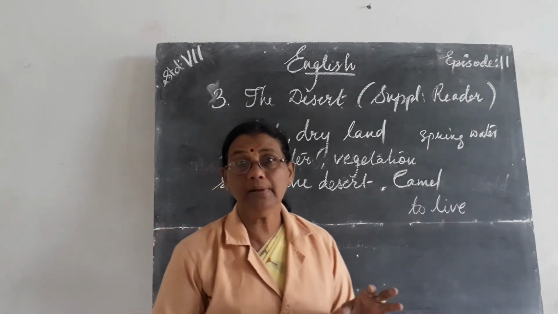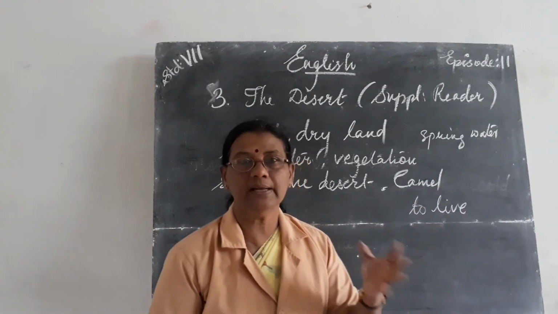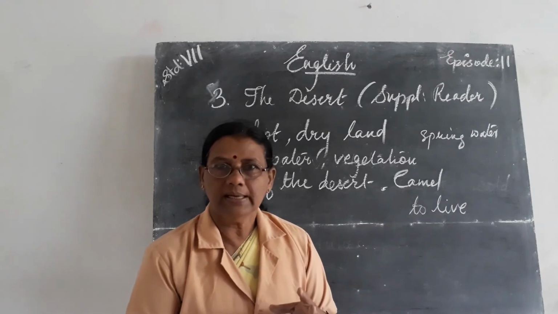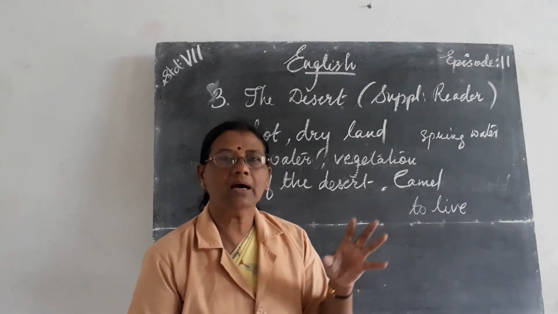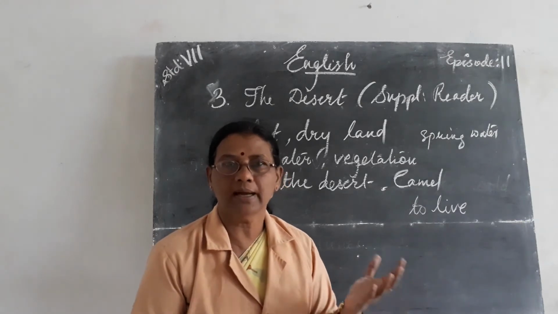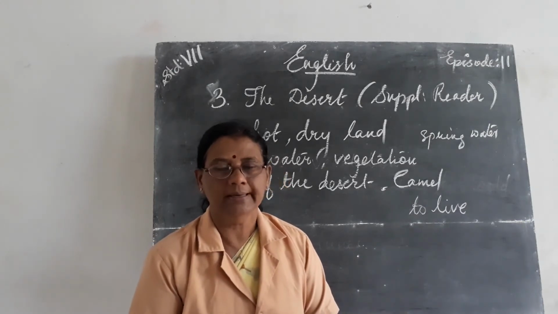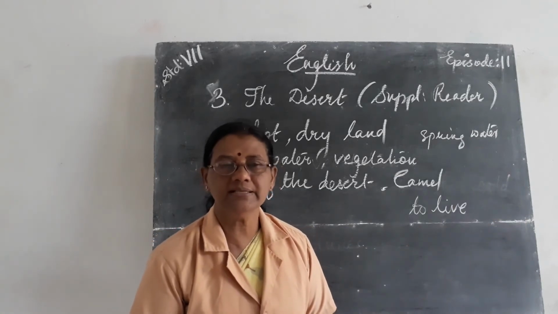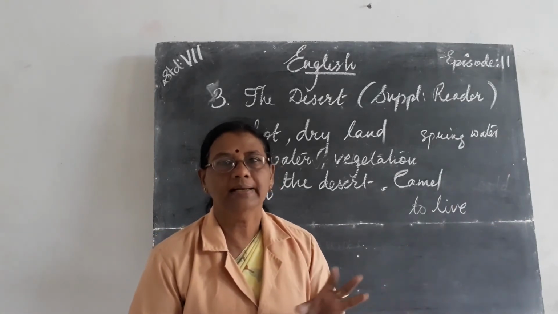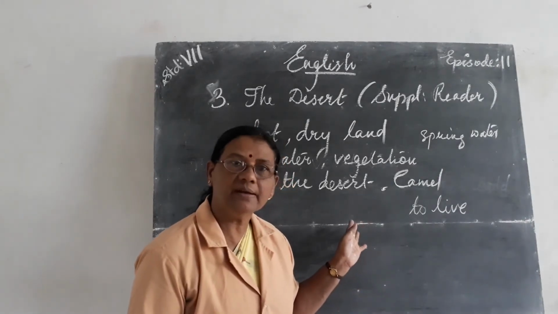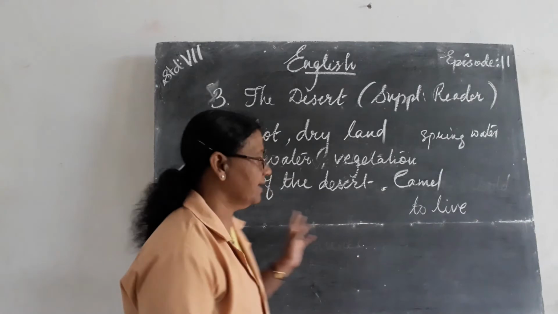But those animals and plants which are living around us on the earth in the tropical areas, they are suited to live on more water and more food, isn't it? So all around us we can see the animals and plants need more food and more water, isn't it? But the cactus plant, have you heard about the cactus plant?